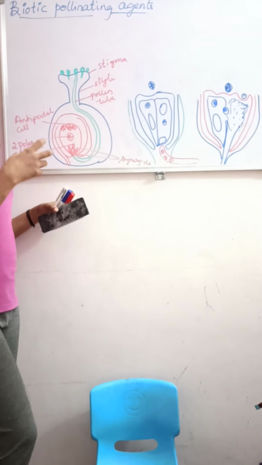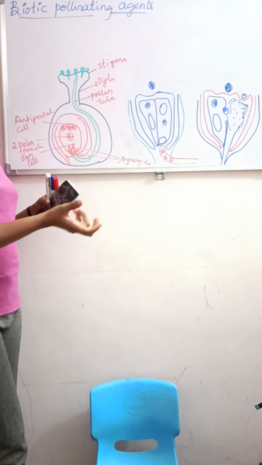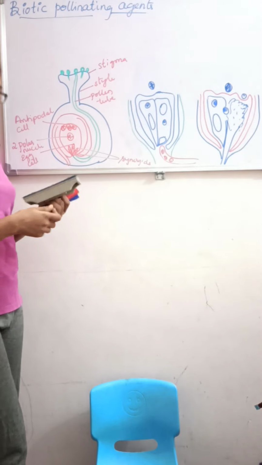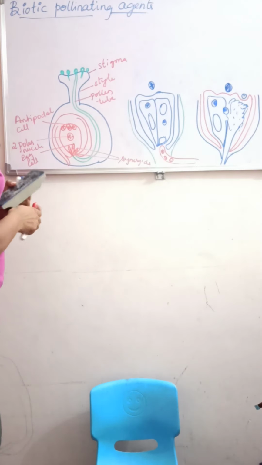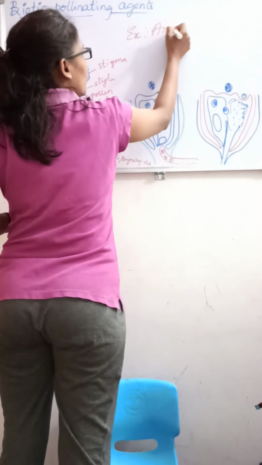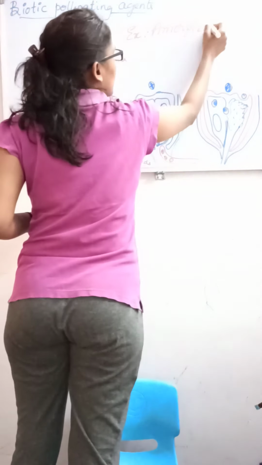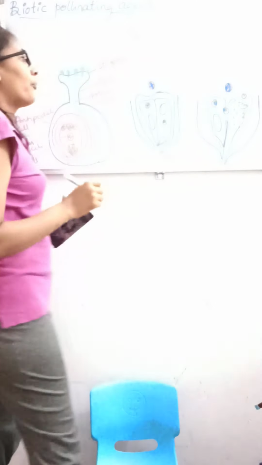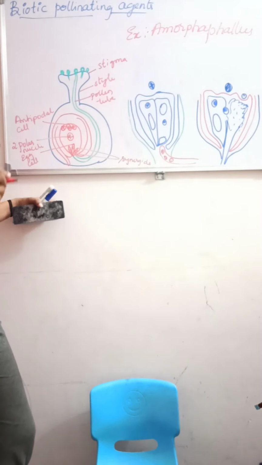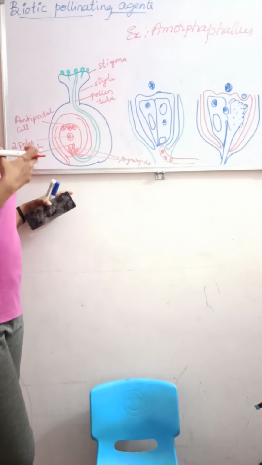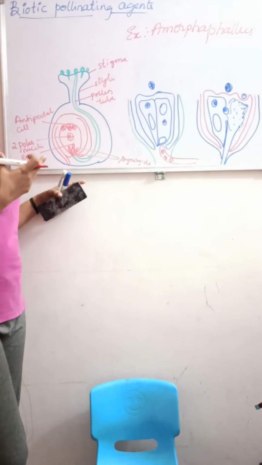In some species of flowering plant, they will give a space to some of the animals, some of the insects, to lay the eggs. For example, in the Amorphophallus, which is the tallest flower, of 6 feet in height, they will give the space to lay the eggs on the flower.